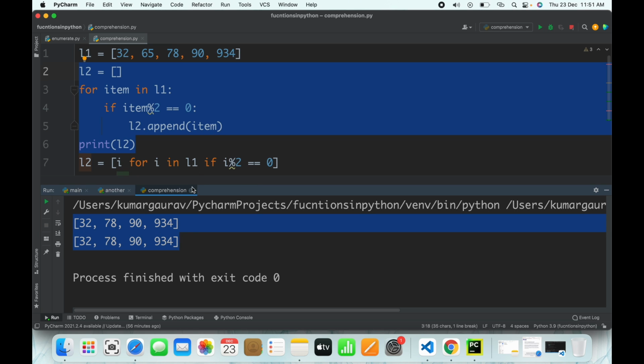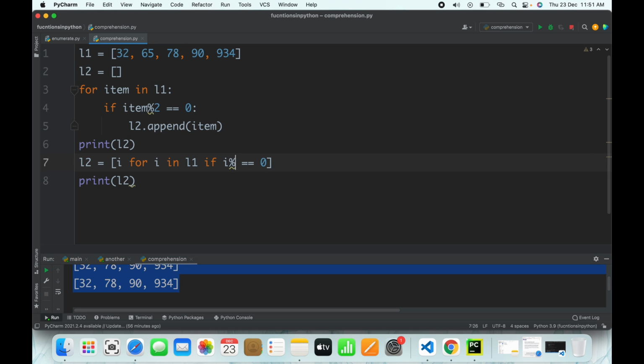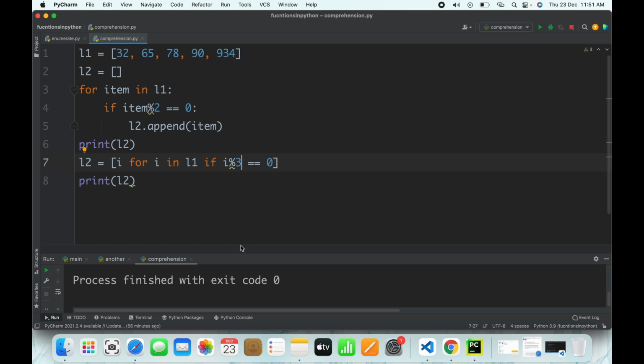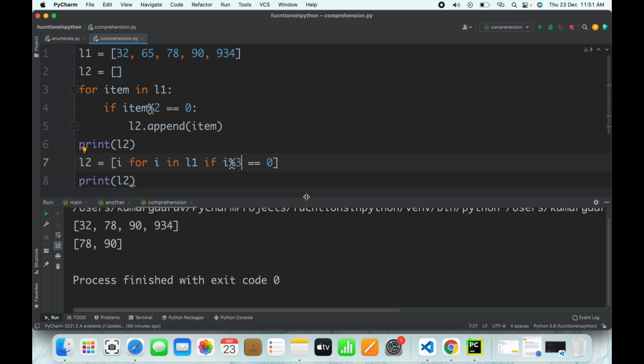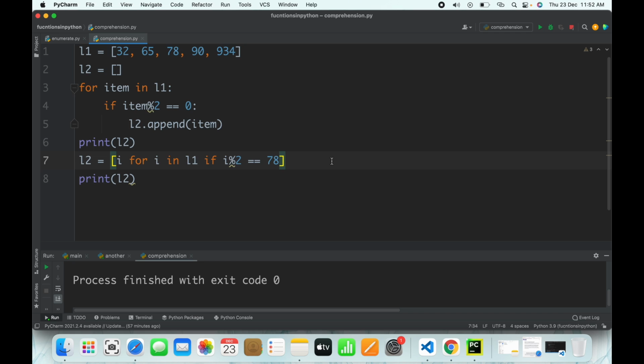Alright guys, so this was all about comprehension, which is a very useful topic in Python. Similarly, you can write 3, and it will print those that match. I'll just go 3. So 78 and 90 are the ones which are divisible by 3. And like that you can try with anything, like division, multiplication. So this was all about list comprehension, guys.